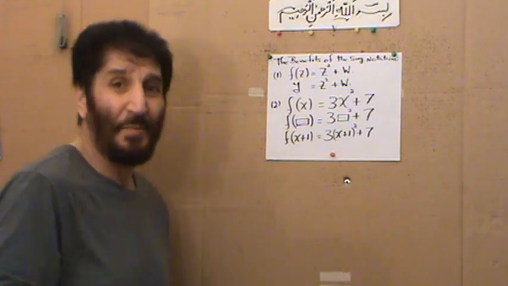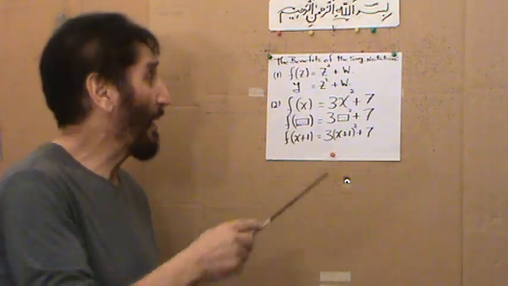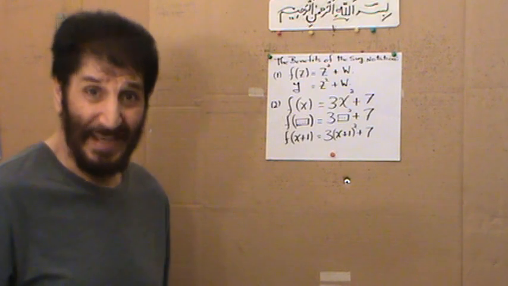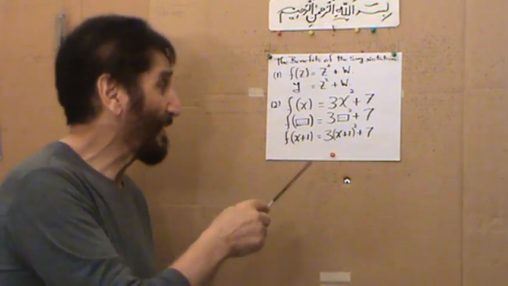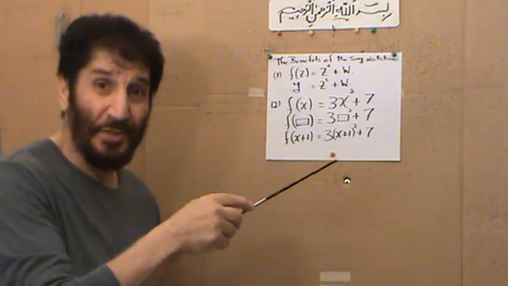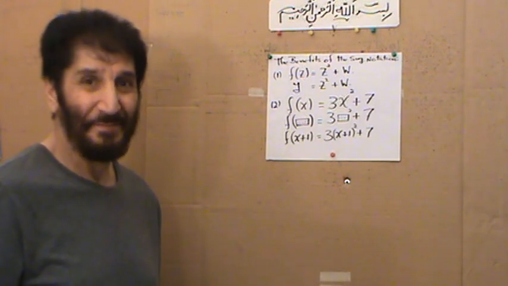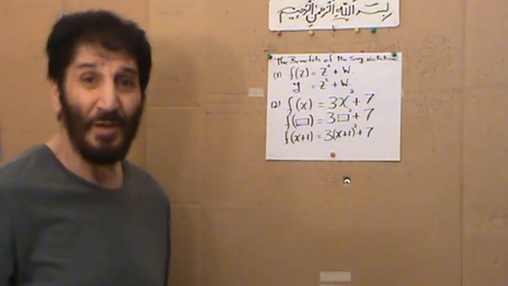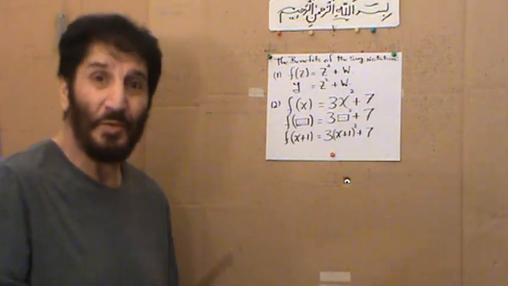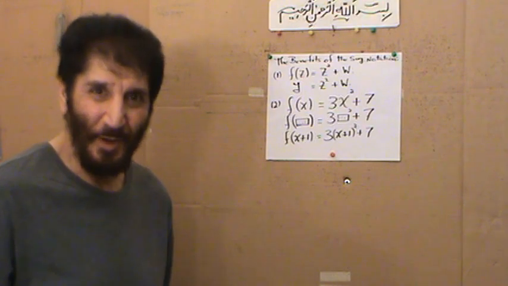Now I made an example, for instance, if f of x equals 3x squared plus 7, then f of x plus 1 is 3 times x plus 1 squared plus 7. That's another beautiful advantage of this notation that contributes to the concept. Do you follow me?